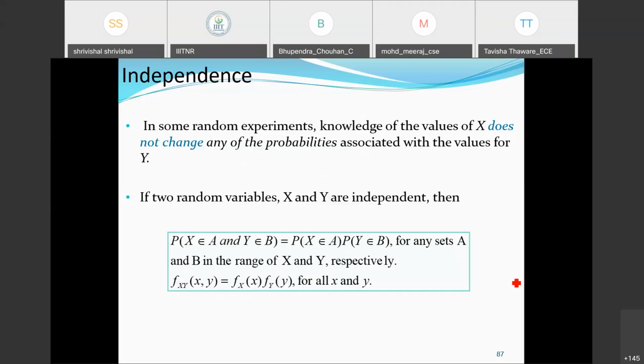But if we take another example, there is a bag full of two color balls. One is red, another is blue. The red balls are 4 in number and the blue balls are 6 in number. Now I am going to draw.